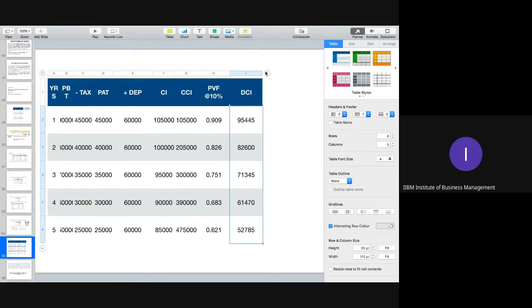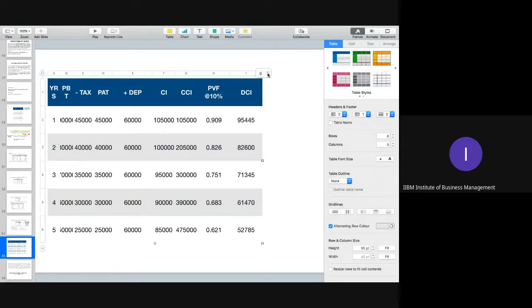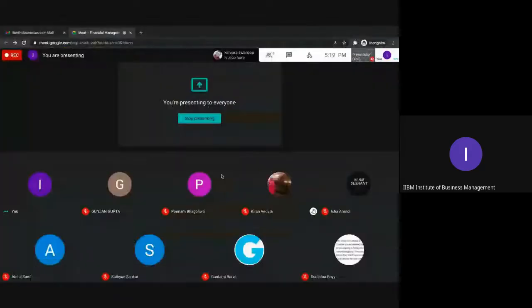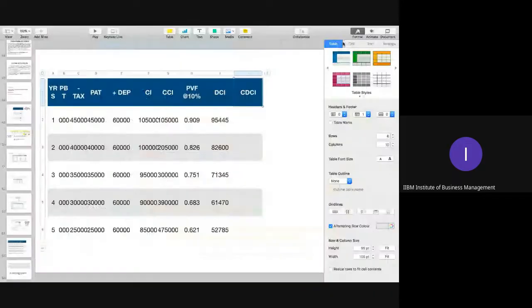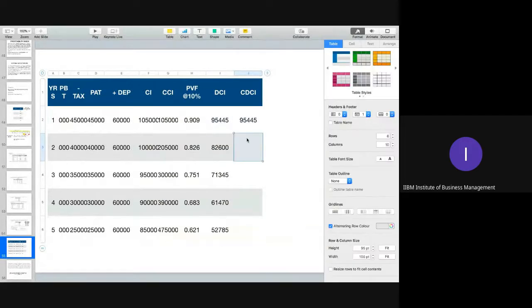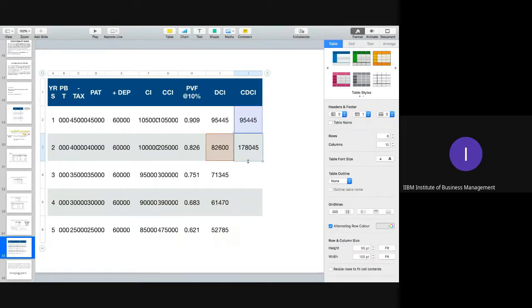Next one would be the cumulative of discounted cash inflow, TDCI. So that would be this value plus this value. You will get these values over here and just drag it down. You will get the answer of cumulative of discounted cash inflow.